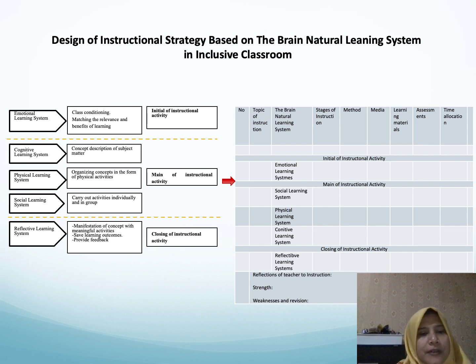For the main instructional activity, the teacher can use the cognitive learning system, with activities like concept description of the subject matter, and then for the physical learning system, the teacher can organize the concept in the form of physical activities. And in the social learning system, the teacher can carry out the activity individually or in a group. So that is for the main instructional activity.